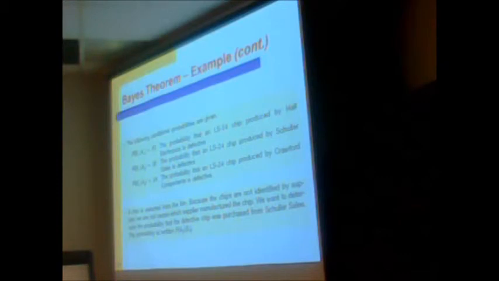So now I have a selected chip at random because the chips are not identified. I don't know who's manufactured them. What's the probability that the defective chip will be from Schuler Sales? So the probability that the one I pick will be one of the defective ones from there. The easiest way to set it up is in these contingency tables. I have the probability of it being from these three manufacturers here, the probability given that they're defective from each one of these manufacturers, and the joint probability, these multiplied by each other. This tells me this joint probability.